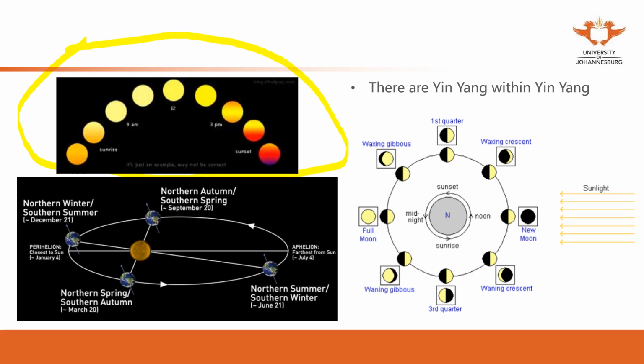This is the picture of the sun during the day. So compare day and night. Day is yang or yin? Day is yang, so the sun is yang. But you can see from this picture, and why I like this picture is because it indicates very well the relationship between yin and yang.